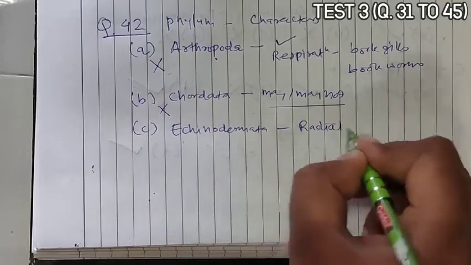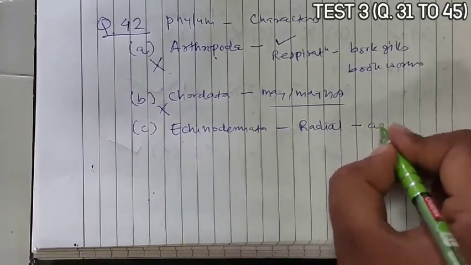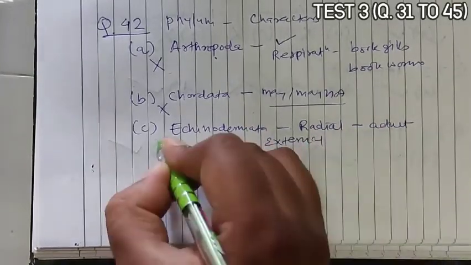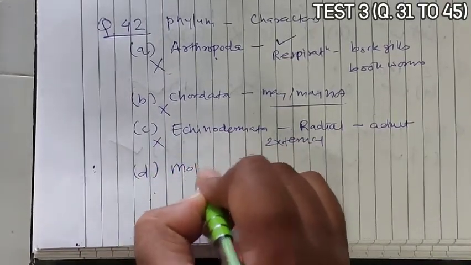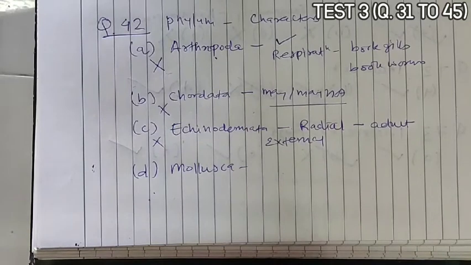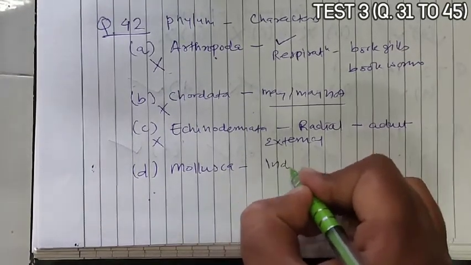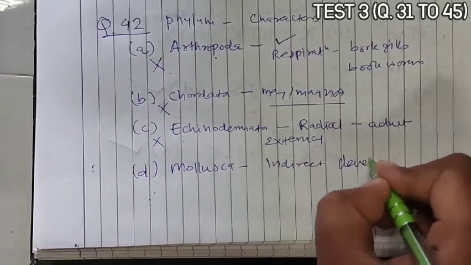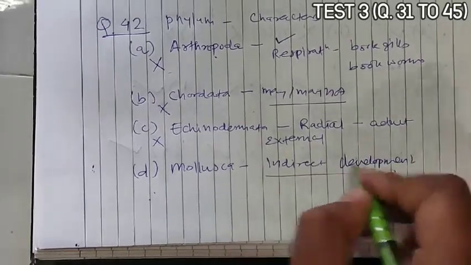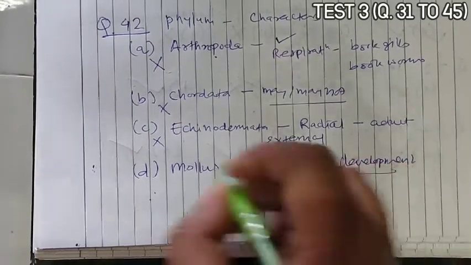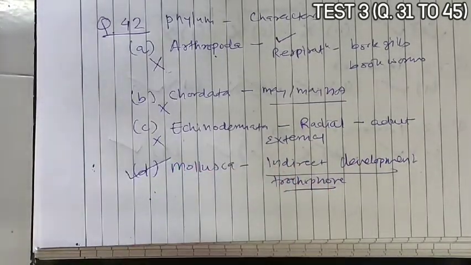Yes, Echinodermata have radial symmetry in their adult phase, but the fertilization is external, so it is an incorrect one. Option D is given with respect to Mollusca, and the statements are normally oviparous, yes, and development through trochophore or veliger larva. Yes, indirect development can occur or direct development can occur, but here indirect development with the trochophore. So D is the correct answer with the correct statements.